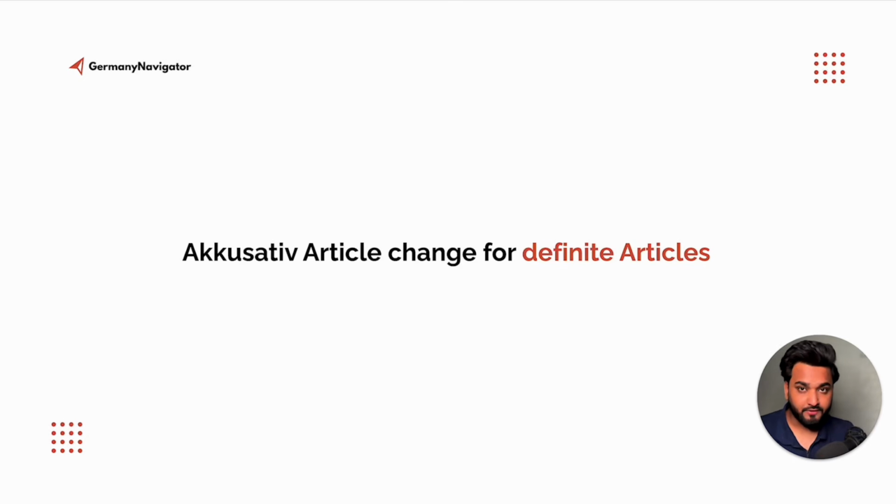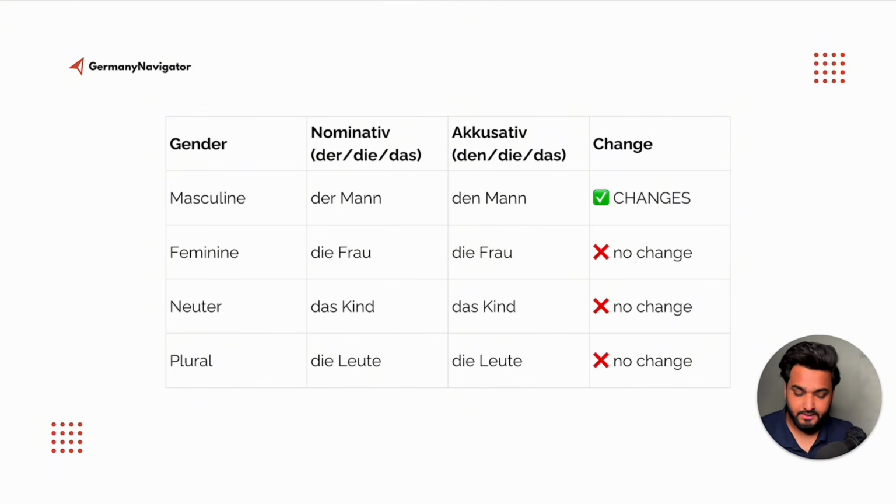Accusative article change for definite articles. Here are some changes. As you can see on the table, on the very left side we have the genders: masculine, feminine, neuter and plural. Then we have the nominative case: der, die, das. So in nominative we don't have to change anything. But in accusative case we have to change the masculine one. As you can see, der Mann turns into den Mann. It changes and the rest remains the same: die Frau, das Kind, die Leute. No changes. So only for masculine you have to change in accusative case.